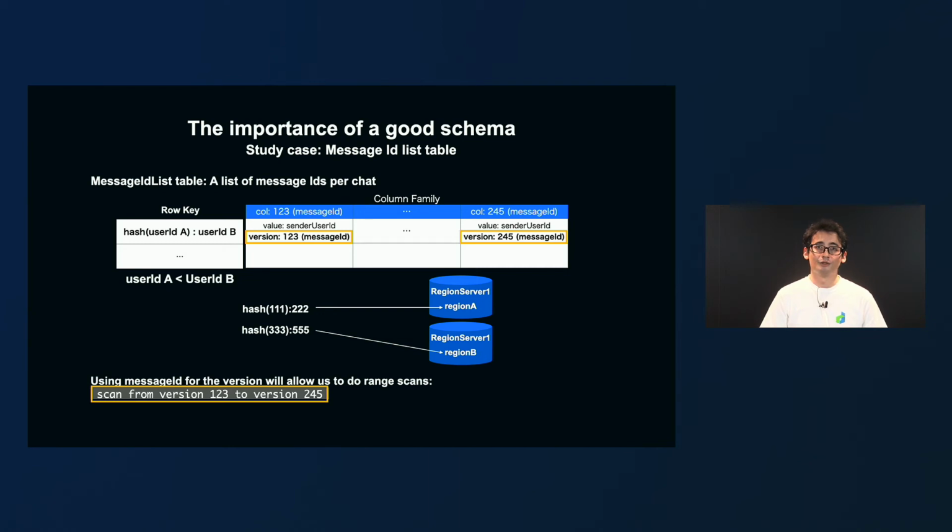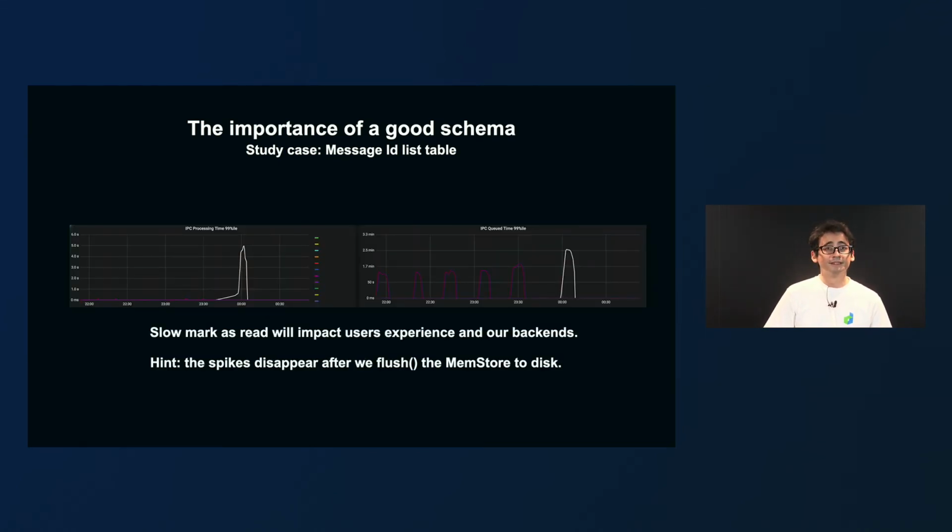So by doing the range scan over the version, we can avoid reading older HFiles, and this will save us some I/O and make better usage of our caches. We also store which user ID is the sender of the message as the cell value.